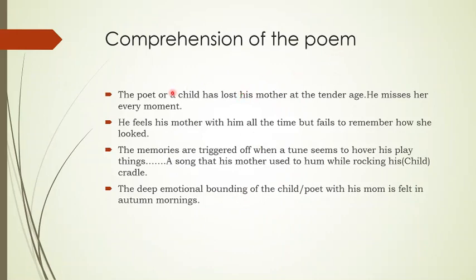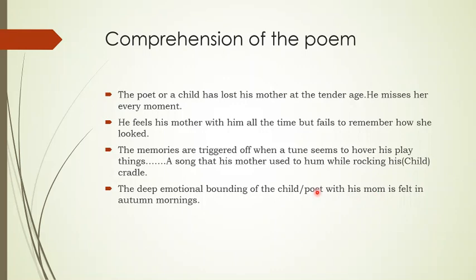The poet, or a child, has lost his mother at a tender age. He misses his mother. He misses her every moment. He feels his mother with him all the time, but fails to remember how she looked. The memories are triggered when a tune seems to hover over his playthings, a song that his mother used to hum while rocking his cradle, perhaps when he was a child. The deep emotional bonding of the child or the poet with his mom when he was a young child.